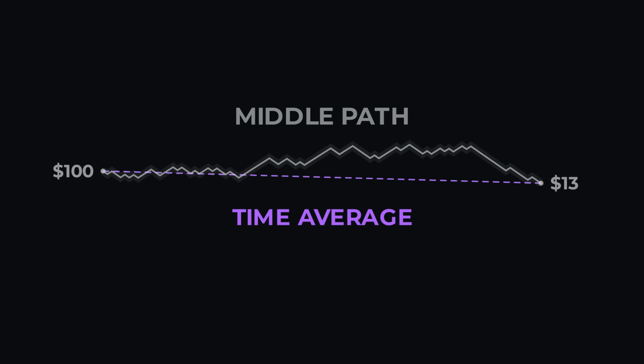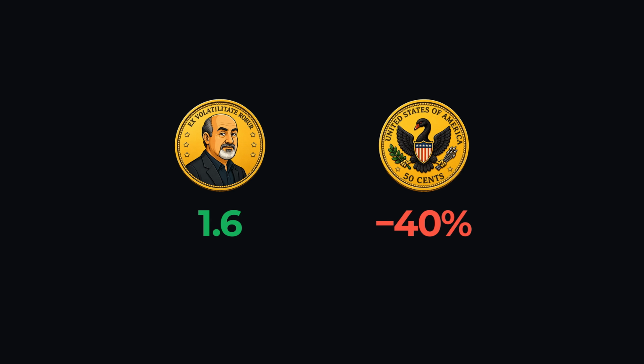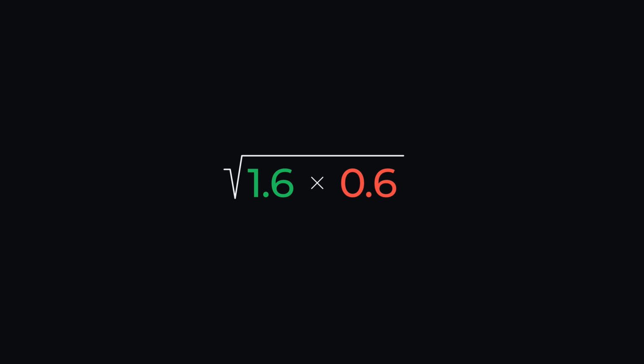To answer that, we need a different average, the time average. It asks what happens to one player who repeats the game over time. If you watched my previous video, this is mathematically the same as the geometric average. I'm calling it the time average here because it makes the intuition clearer. It describes the wealth path one investor actually experiences as gains and losses compound through time. A gain of 60% means your wealth is multiplied by 1.6. A loss of 40% means your wealth is multiplied by 0.6. The geometric average gives us the growth factor of those two numbers. 1.6 multiplied by 0.6, then square rooted, gives roughly 0.98.